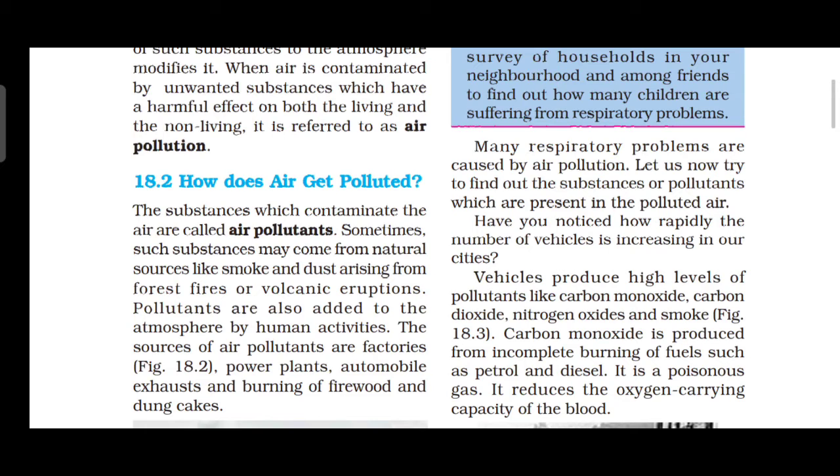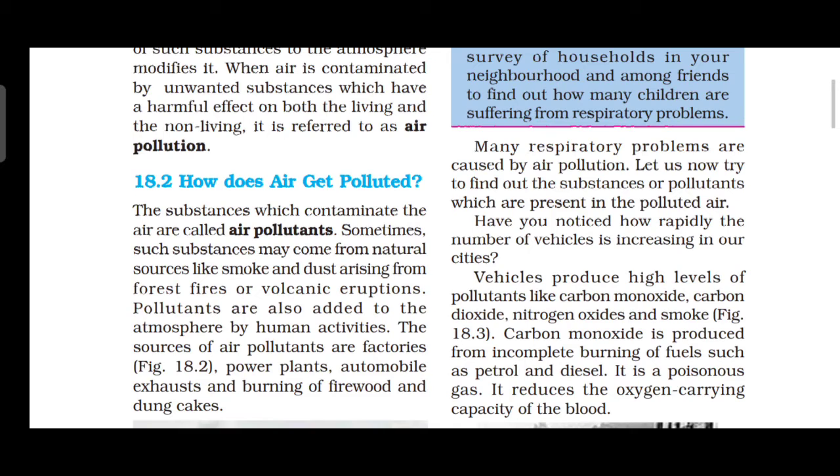Okay, naturally by forest fire, volcanic eruption, smoke, dust, because of that air is polluted. Likewise, artificially nowadays air is polluted by factories, power plants, automobiles, etc. So many respiratory problems are caused by air pollution. Because of air pollution, there are many respiratory problems in human beings.